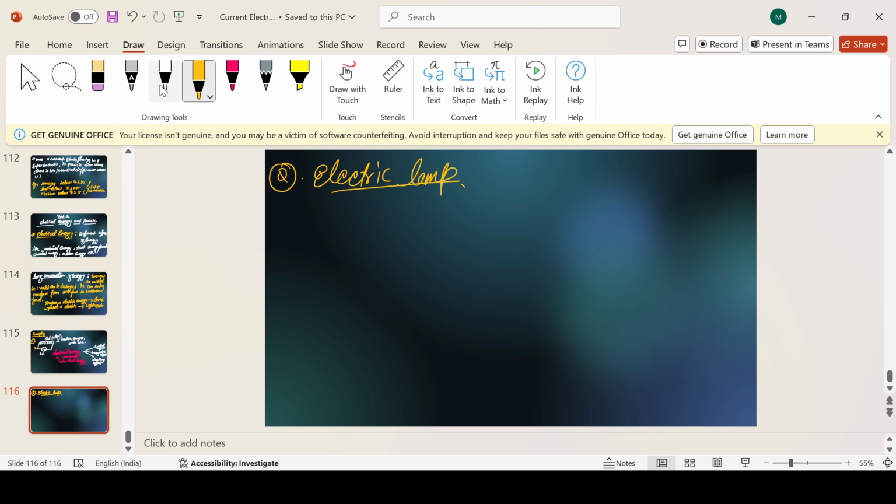Which lamp are we talking about here? Filament lamp. In the filament lamp, which material do we use? What is the material name?